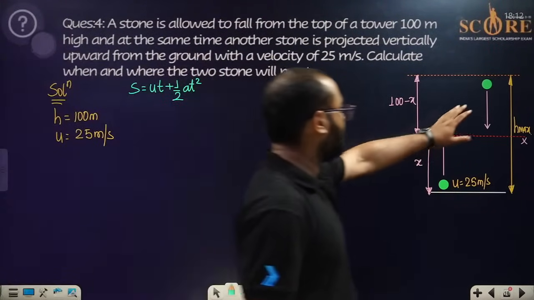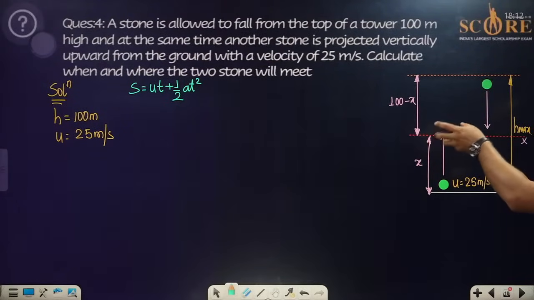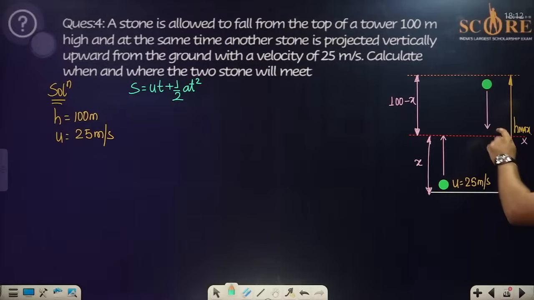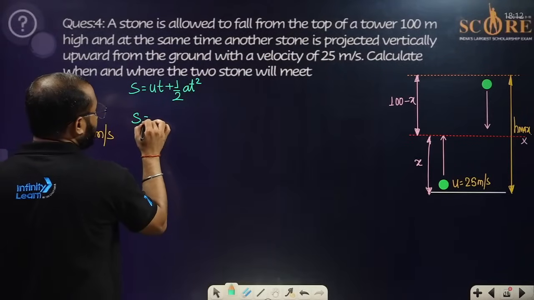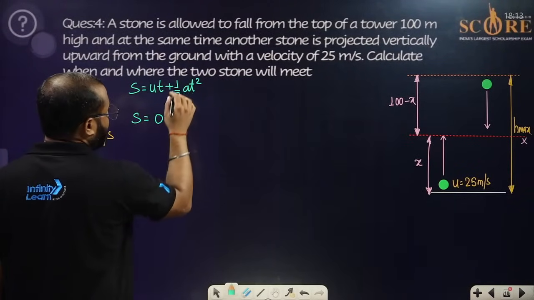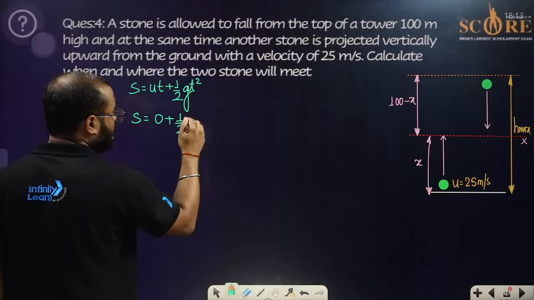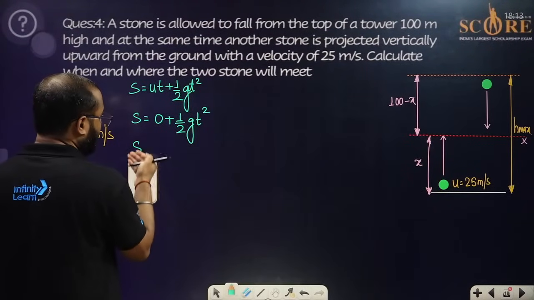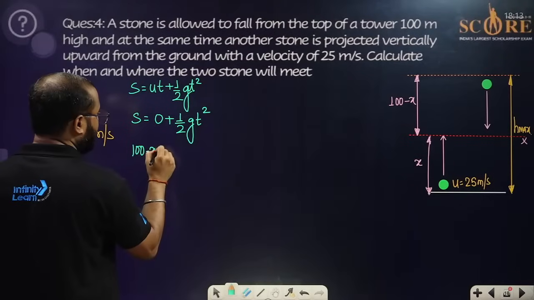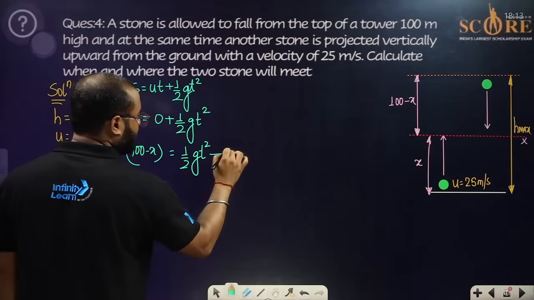If we take care of this particular stone first, it is moving downwards, acceleration due to gravity is downwards, in both are downwards, the value of G will be positive. It will be reaching this particular point, height is this. Initially it is going to be 0, so I am writing 0 plus half the value of A, that is G only, which is positive, GT square. So the value of S is 100 minus X, which is going to be half GT square. Let us say this is going to be the first equation.